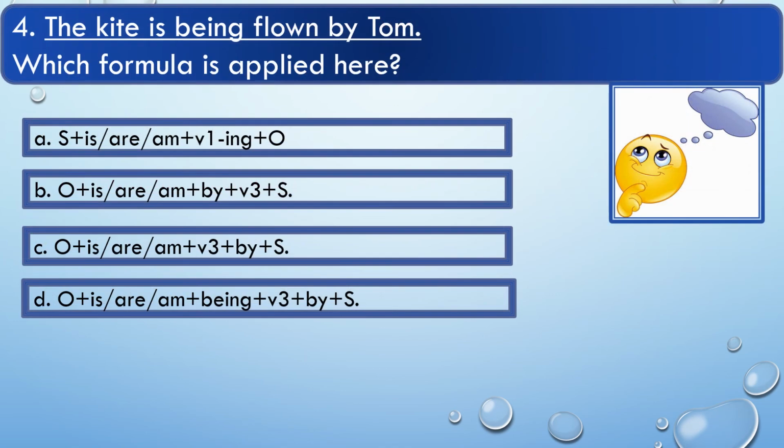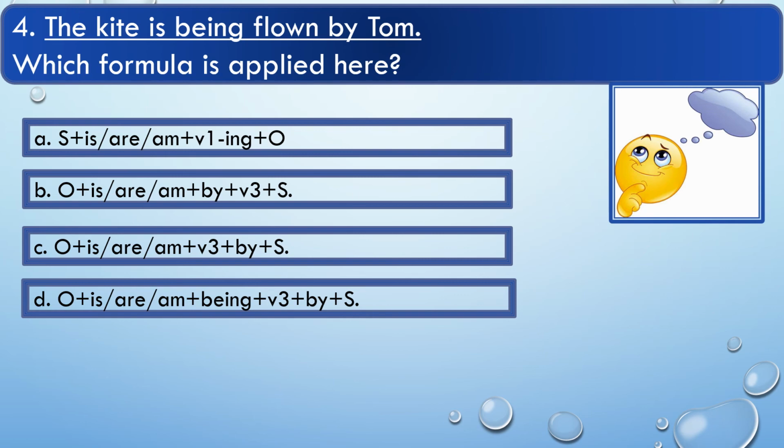Now look at the sentence here. The sentence is the kite is being flown by Tom. And the question is which formula is applied here? And the options are A, subject plus is or are or am plus V1 with ing plus object. Option B, object plus is or are or am plus by plus V3 plus subject.